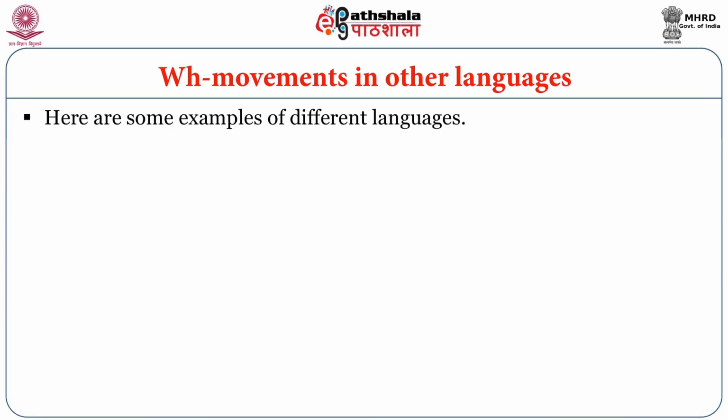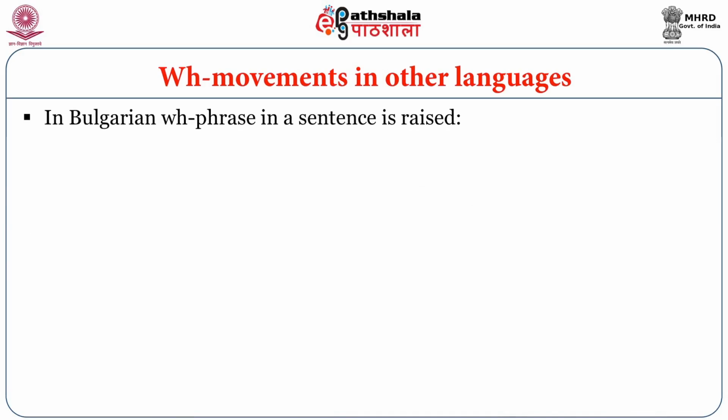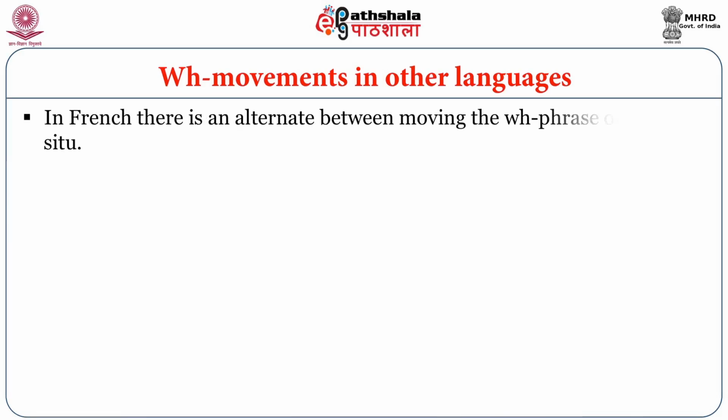Here are some examples from different languages. The sentence, who did John give what, is said in a different way in Japanese and Chinese, and that is visible on your screen. In Bulgarian, the WH phrase in a sentence is raised. In English, when we say who sees whom or who whom sees, in the same way it is written in Bulgarian on your screen. In French, there is an alternation between moving the WH phrase or leaving it in situ.